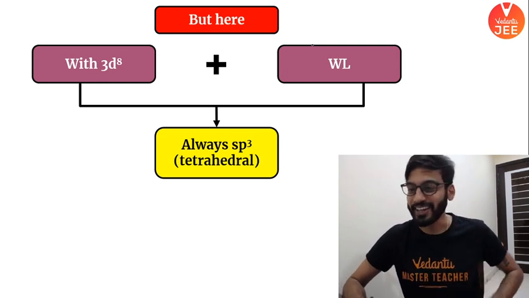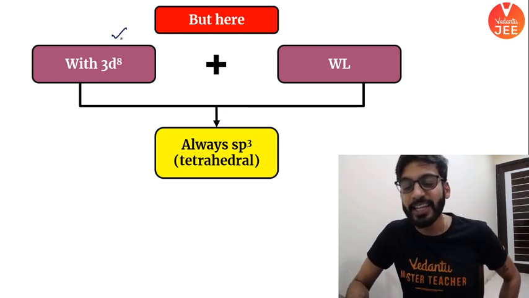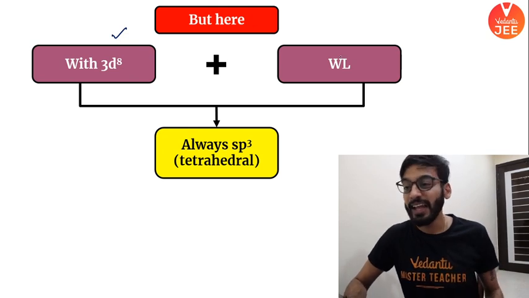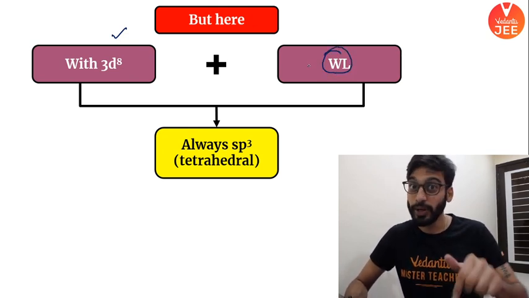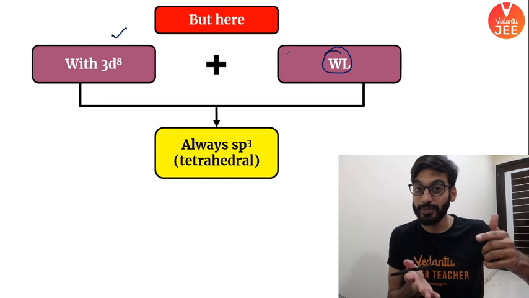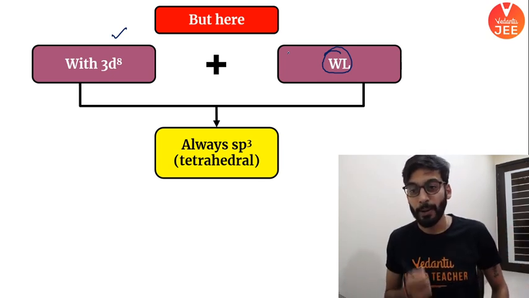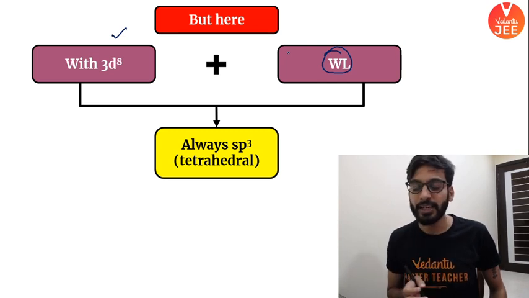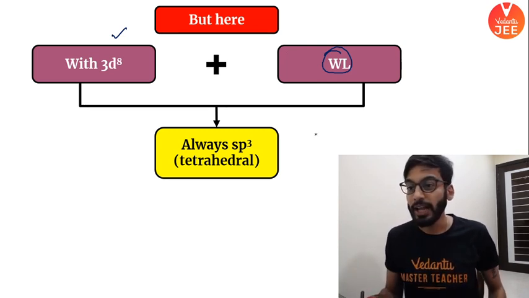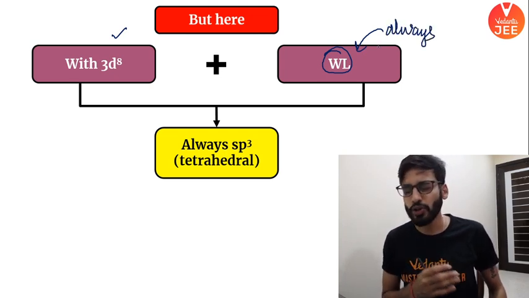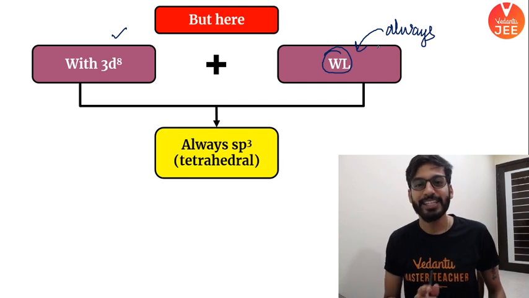So you have to stick. When you get 3d8, now you can't generalize. If you get 3d8 and the ligand is weak, but if you get a strong ligand, there is a possibility it will go for dsp2 hybridization and become square planar. But when 3d8 configuration is there and the ligand is weak, then you will say always tetrahedral sp3.